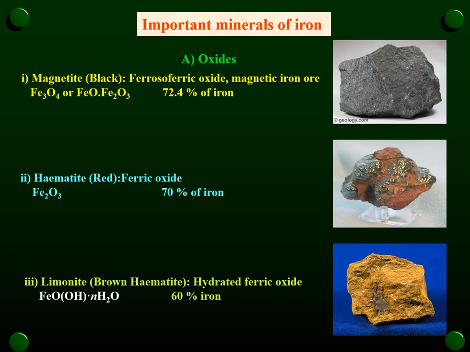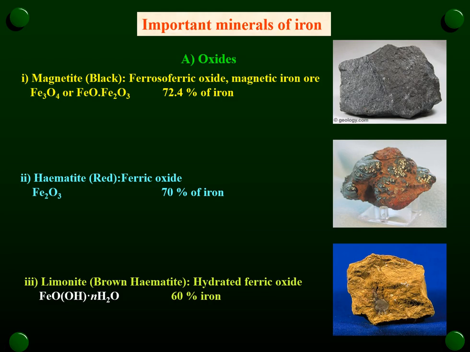The second example of the oxide type of mineral of iron is hematite, which is red in color. Its formula is Fe2O3. It contains about 70% of iron. It is also called as ferric oxide.